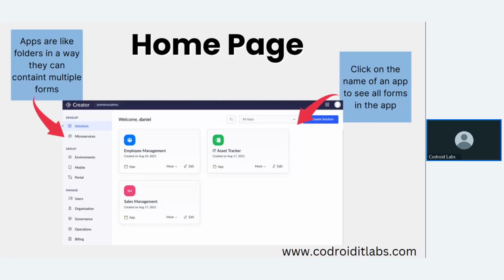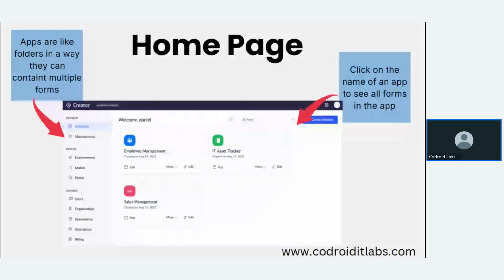You can see your first panel. Companies and organizations navigate Zoho Creator on this panel, or use this application through this panel. I will also show my Zoho Creator.